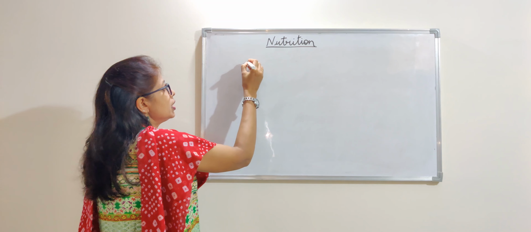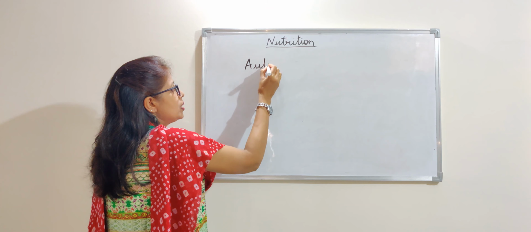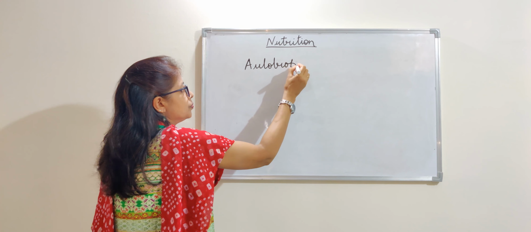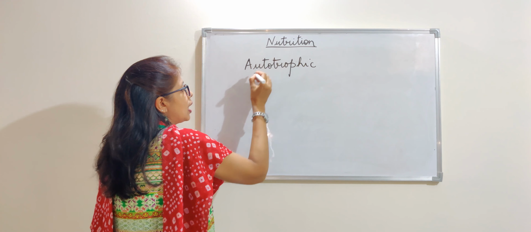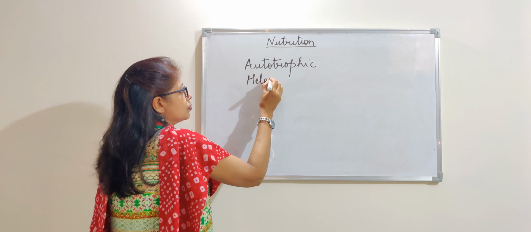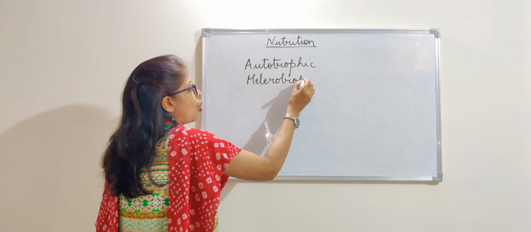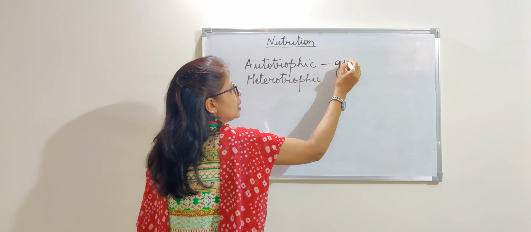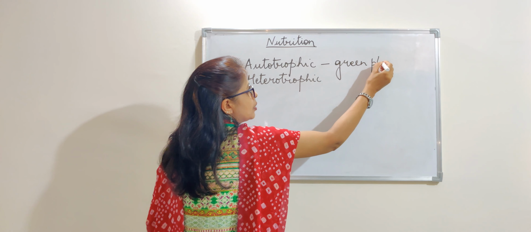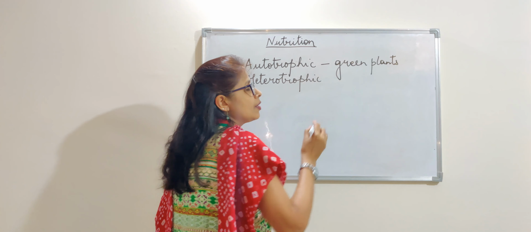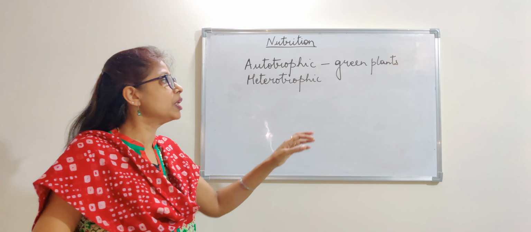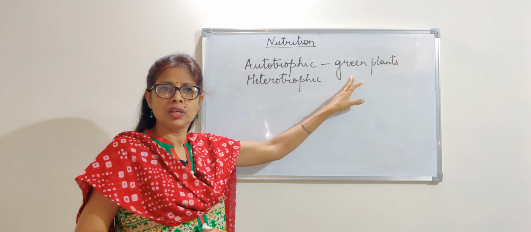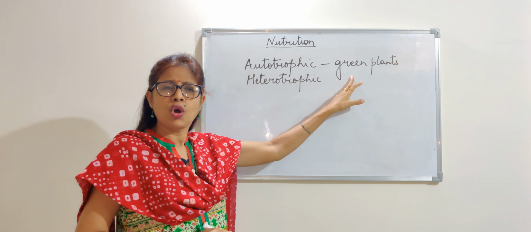Nutrition is basically of two types. One is autotrophic and the other is heterotrophic. Autotrophic nutrition is found only in green plants. That means all plants that have green color in them, green pigment in them, that is, they have chlorophyll. All the plants that you see around yourself which are green in color, they are performing autotrophic nutrition.